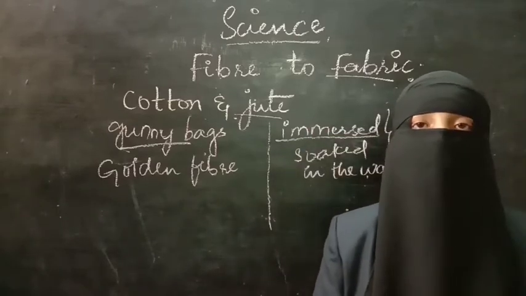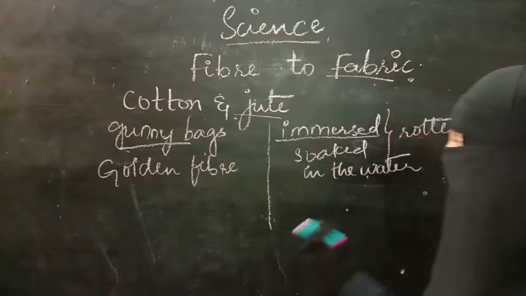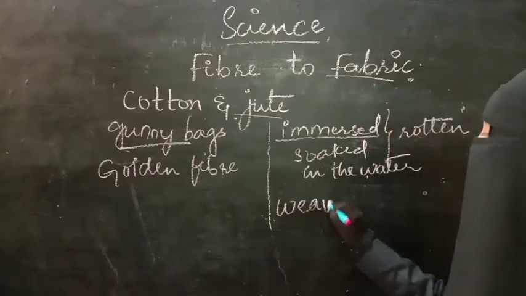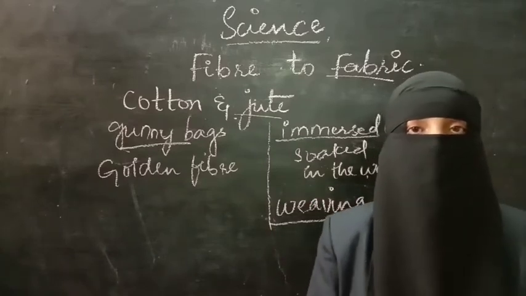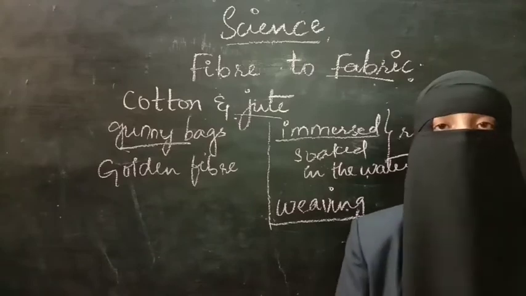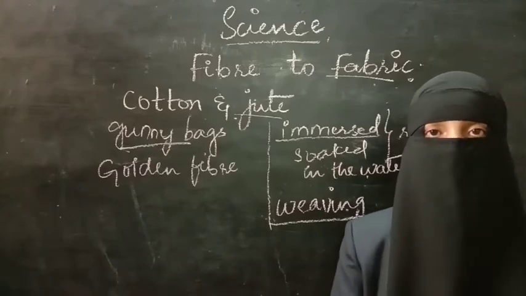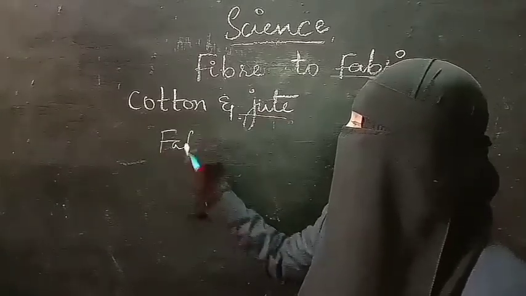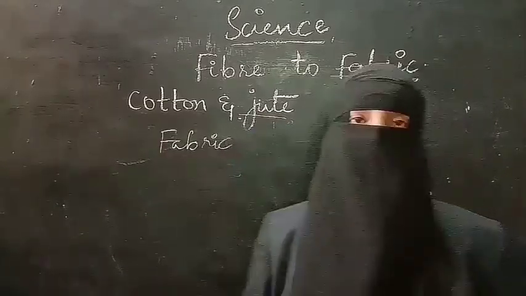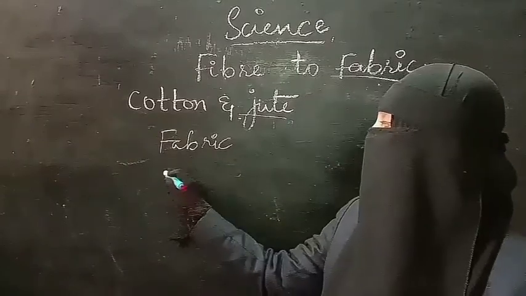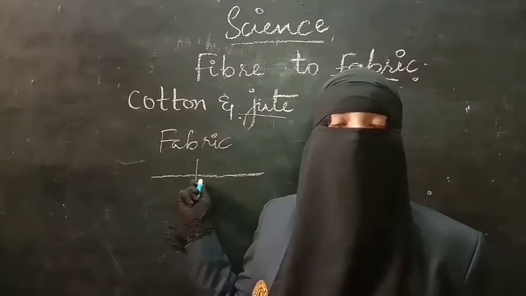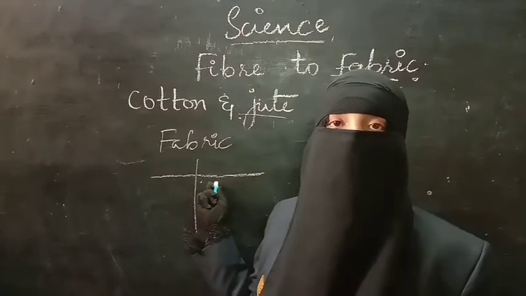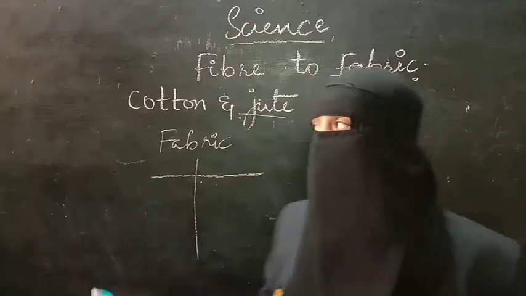And there is a similar method for weaving. Conversion of fiber to fabric is a method of weaving. So weaving is done on power looms and hand looms. The yarn which we get from the fiber is ready for making into fabric. That means it is ready for weaving. So this yarn is arranged in vertical and horizontal rows on the loom. These threads are combined together and the procedure is called weaving.